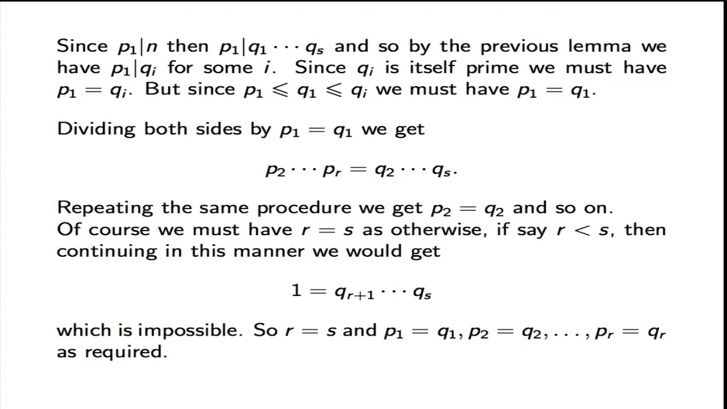Okay, so R is indeed equal to S, and repeating the above procedure, we get that P1 is equal to Q1, P2 is equal to Q2, and so on, all the way up to PR being equal to QR as required.